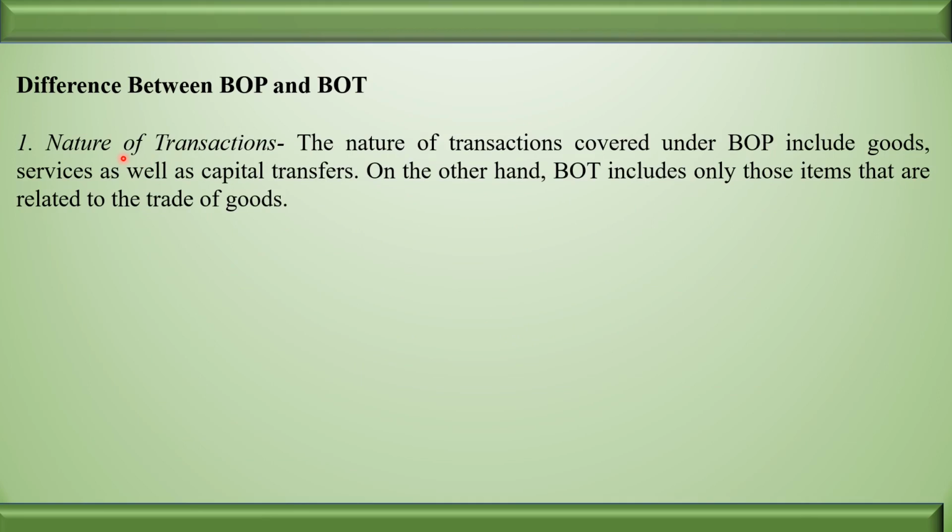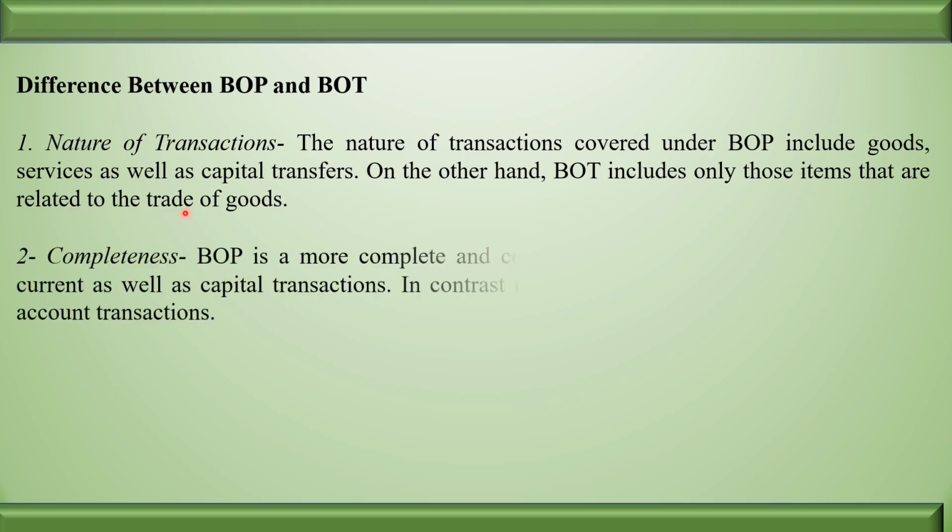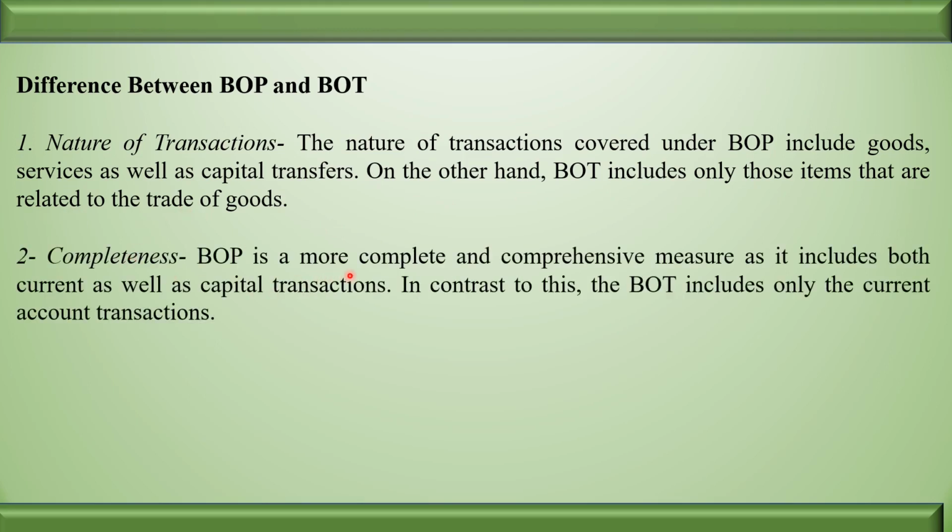Let us see all these differences. On the basis of nature of transaction, balance of payment includes goods, services as well as capital transfers. On the contrary, balance of trade includes goods. Completeness: balance of payment is a more complete and comprehensive measure. Why? Because it includes both capital as well as current account transactions. Balance of trade includes only current account transactions, so it is incomplete.